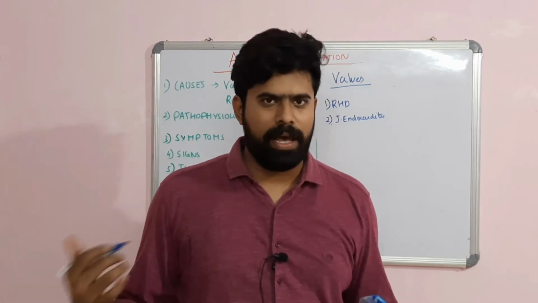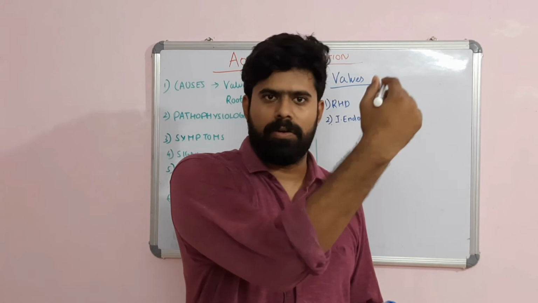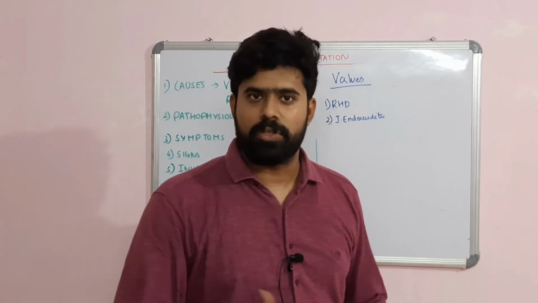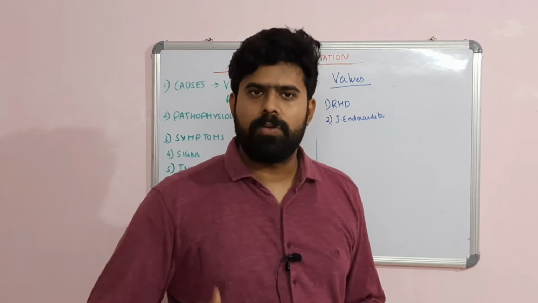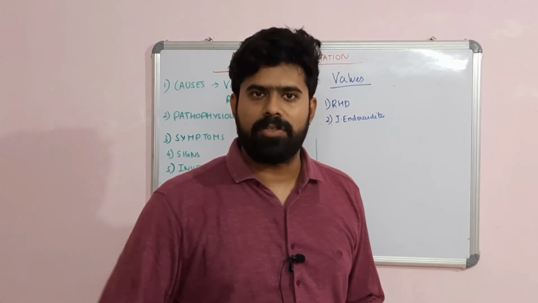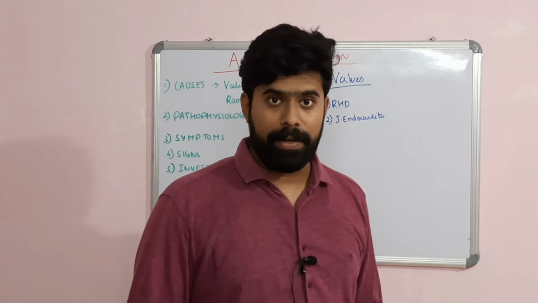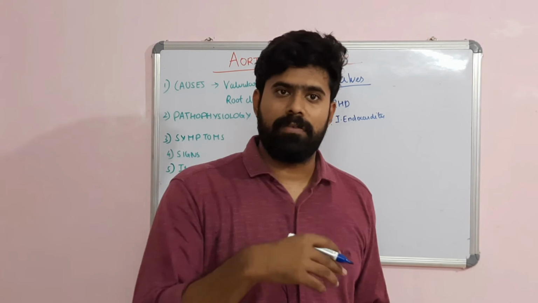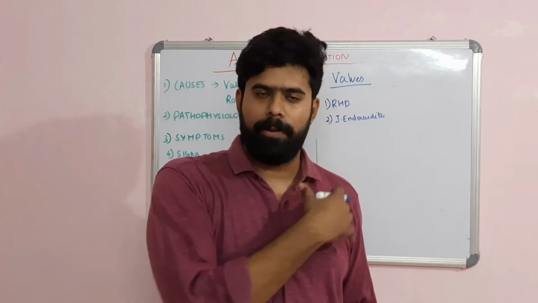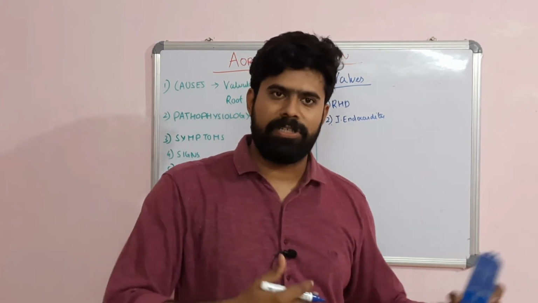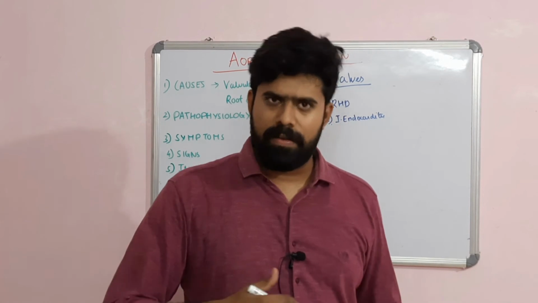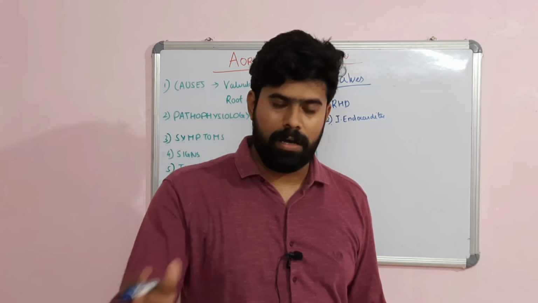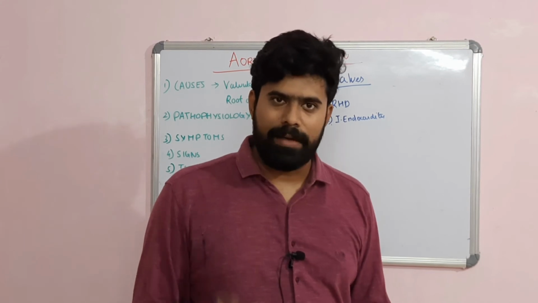Acute aortic regurgitation, what happens? The blood from the aorta enters into the left ventricle. Suddenly it enters. The left ventricle is not prepared to receive this volume of blood. So the left ventricle end diastolic volume increases very rapidly, and the left ventricle end diastolic pressure also increases very rapidly. So the left atrial pressure will increase. The patient will go for acute pulmonary edema, and the patient will go for cardiogenic shock and arrest. So acute aortic regurgitation due to infective endocarditis is a medical emergency.